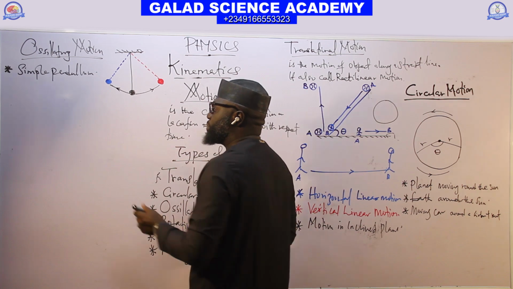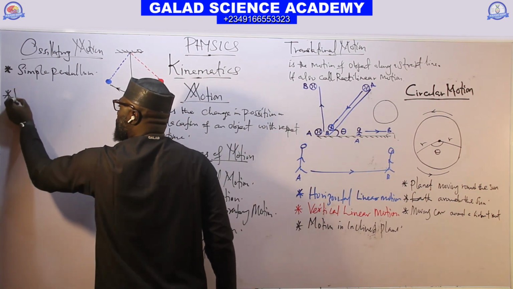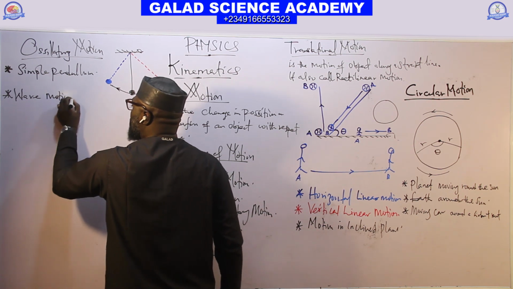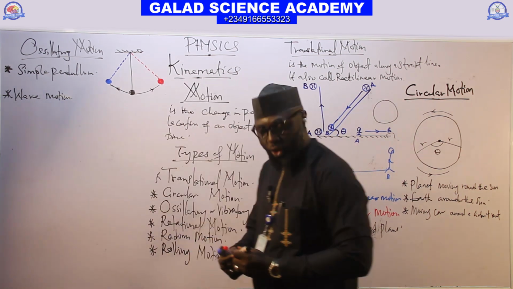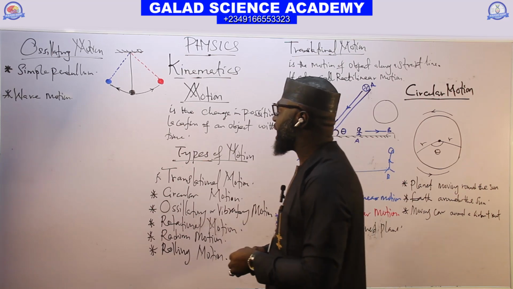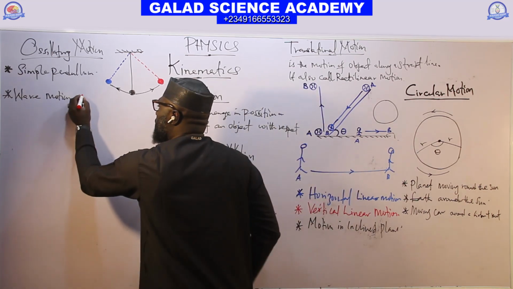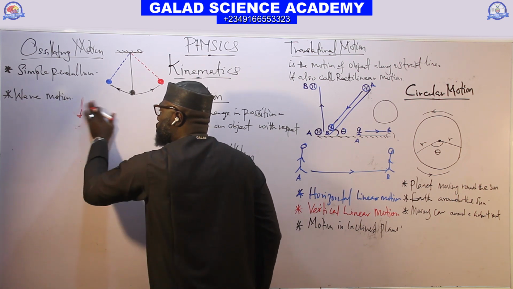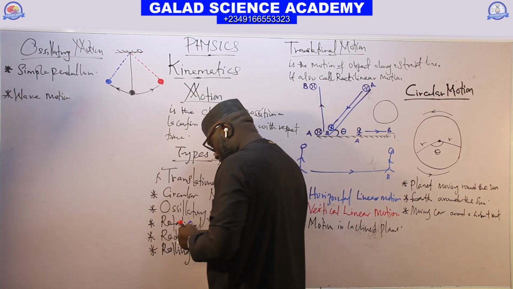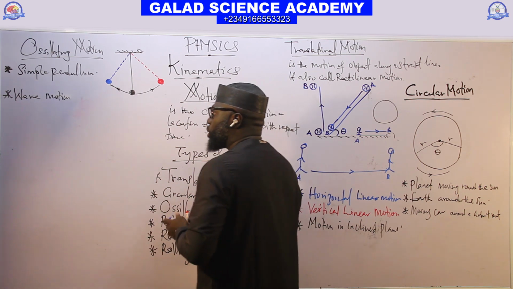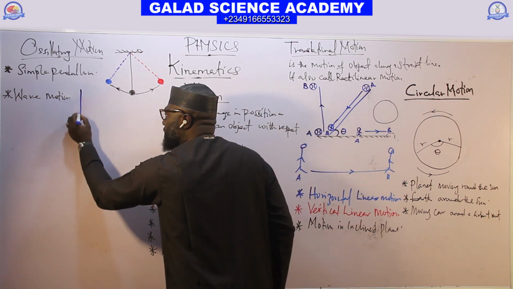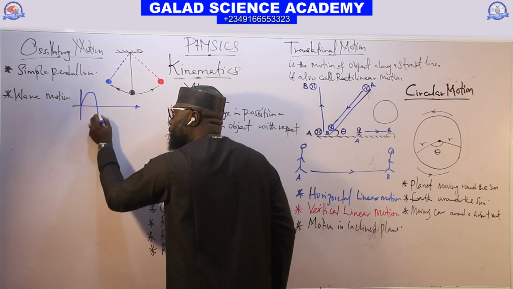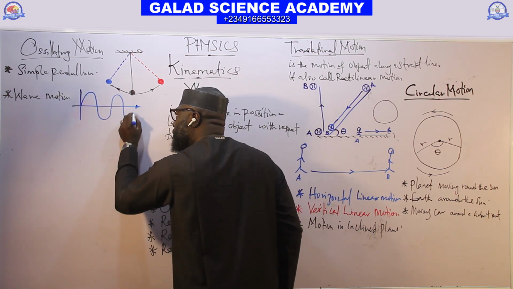And then we can also have oscillatory motion in wave. Wave motion. So in wave motion, you can use this graph to represent the to and fro. Wave motion looks like this. The wave is going up, down, up, down.